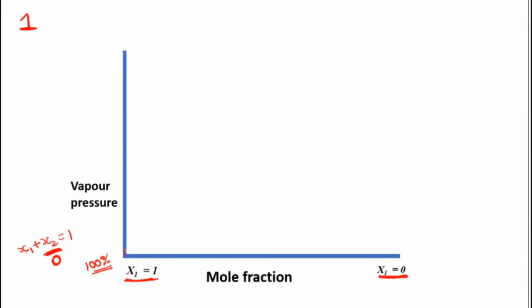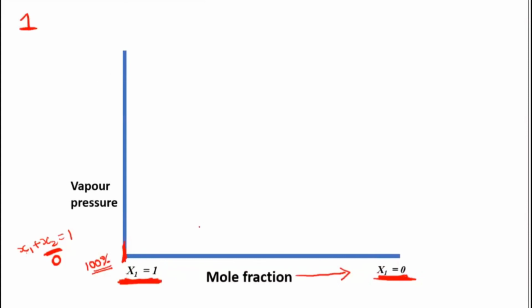So on the y-axis, I will have only the first component present. Now in this graph we are going to club together both components, but I am writing only for the first one for now. Here I have 100% of the first component and here I don't have any. Across the x-axis, initially you have 100%, and slowly as you add the other component, the mole fraction of the first will start decreasing, correct?